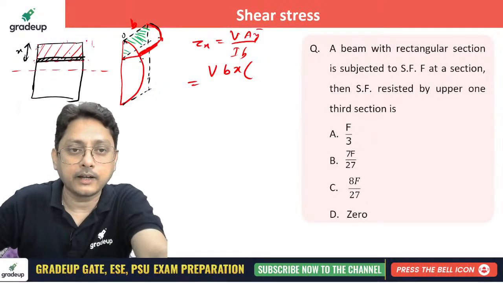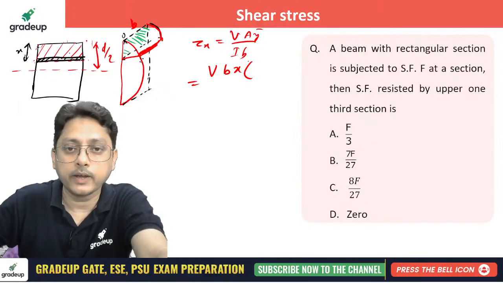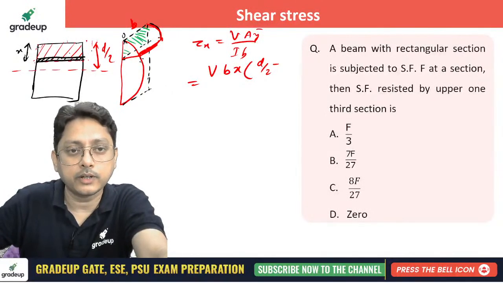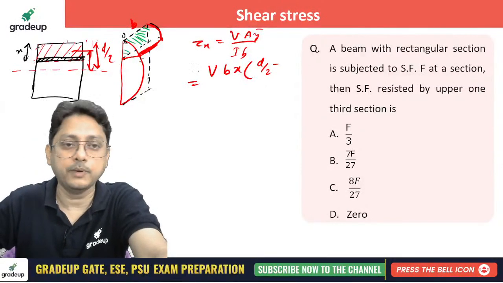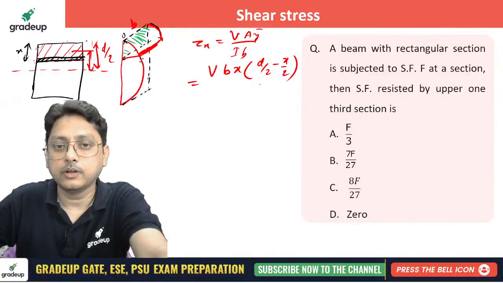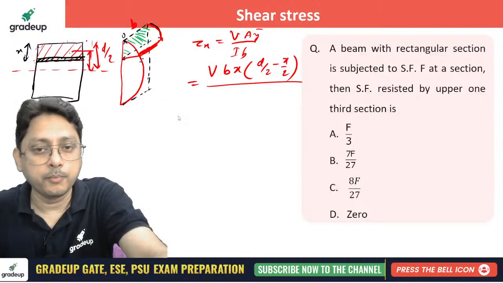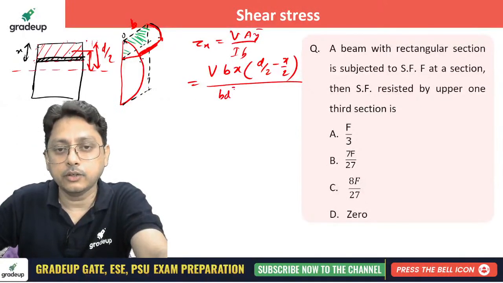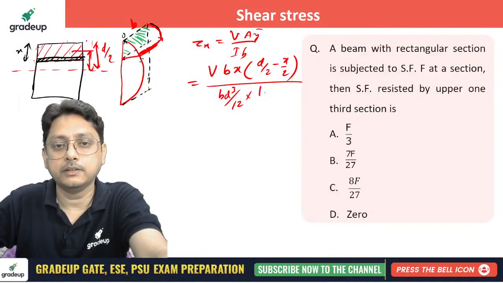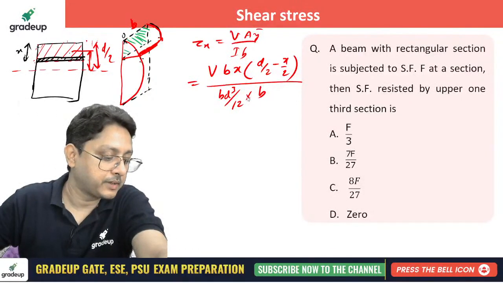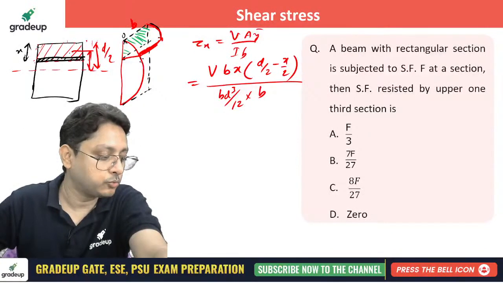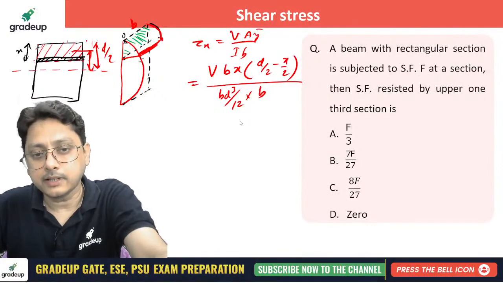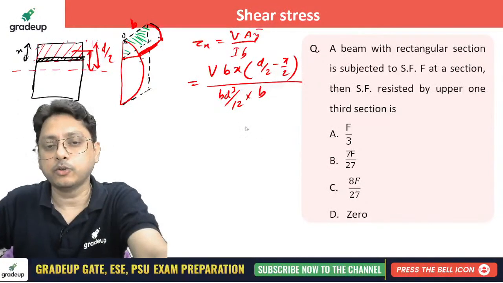What is the y bar now? If it is x and this is your d/2, I can write simply d/2 minus x/2, the centroid of this whole area. So d/2 minus x/2, VAy bar by Ib. What is the moment of inertia there? That is bd cube by 12 for this beam, and b is b. That's all. Santu, absolutely correct. Now that is nothing but your tau x.